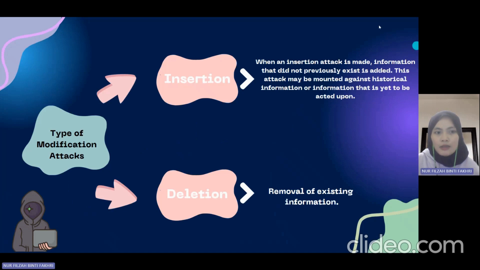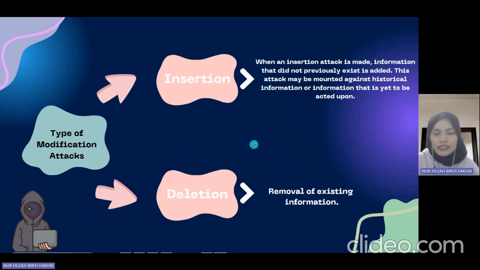The second part is about the types of modification attacks. We have two here: insertion and deletion. The first one is insertion. When an insertion attack is made, information that did not previously exist is added. That means they modify it by inserting new additional text into the existing messages. This attack may be mounted against historical information or information that is yet to be acted upon.